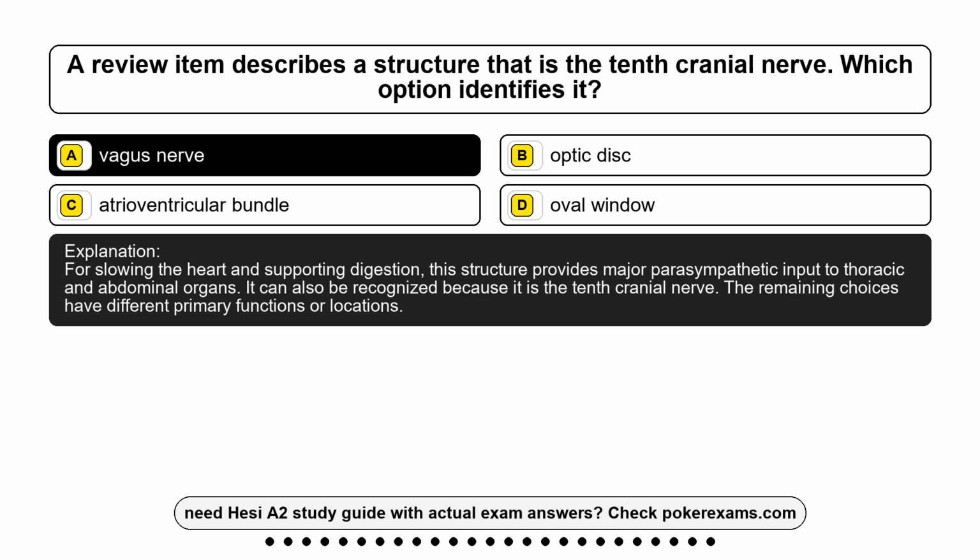For slowing the heart and supporting digestion, this structure provides major parasympathetic input to thoracic and abdominal organs. It can also be recognized because it is the 10th cranial nerve. The remaining choices have different primary functions or locations.